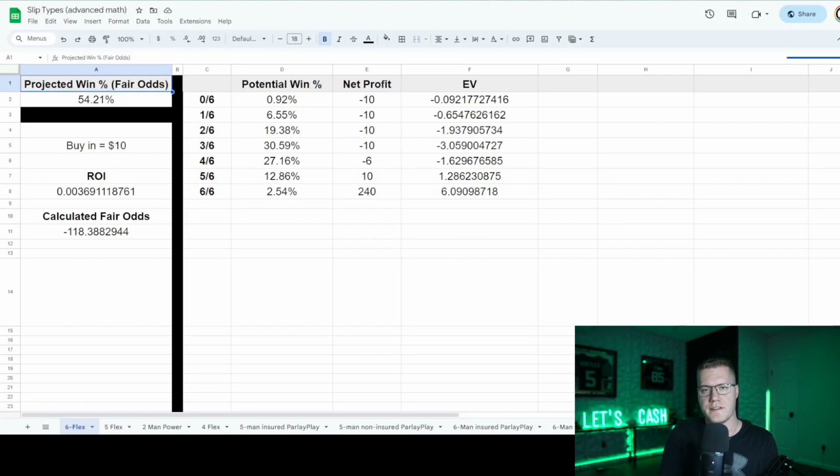So again, in order to one-to-one compare over to FanDuel, we need to understand the implied odds per leg that we're getting in a 5 flex or 6 flex slip. And this sheet is going to seem very confusing, but I'm going to walk through it with you guys so you understand the math and can grasp it. I know this is going to be a lot of math thrown at you, but I promise I'm going to try to make it as easy to understand as possible.